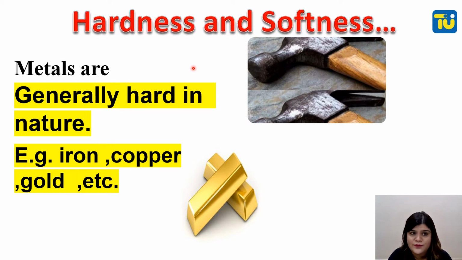Hardness and softness. Metals are generally hard in nature. They are hard, right? They have a definite shape, definite volume, so they are hard. Example, iron, copper, gold, etc. So they have hardness. Exceptions are always there. We will discuss about exceptions also. But generally metals are hard.